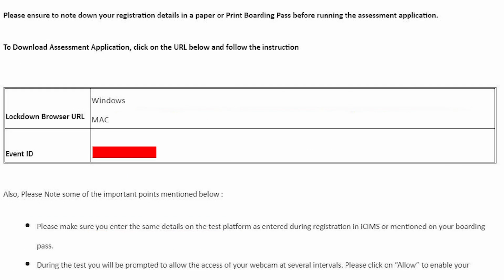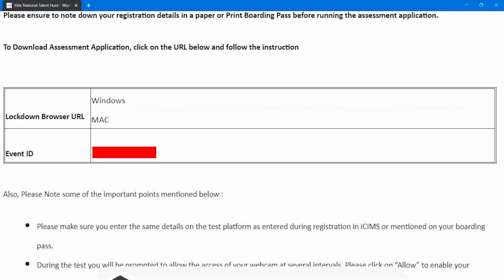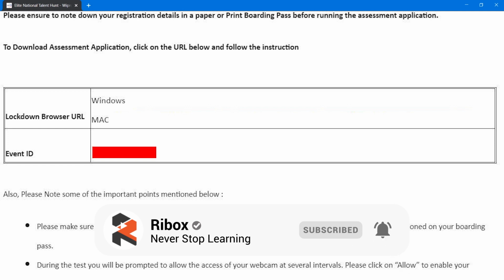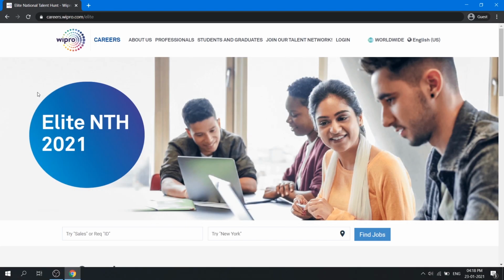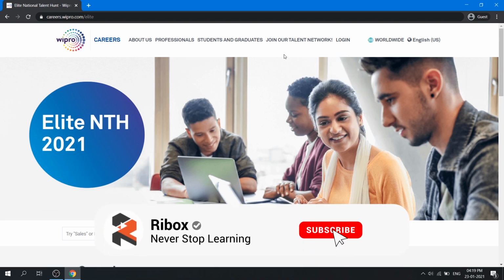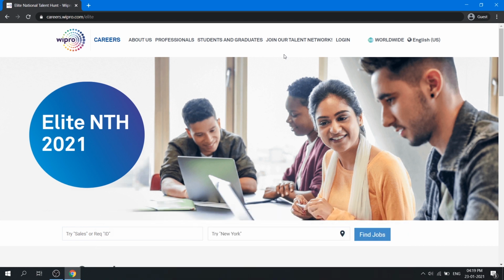Now you can see that the links are provided here. So they are the kind of links or the messages which are embedded with those links, that are being sent to the students. So you can download the browser, and then you have the event ID mentioned here, which is obviously for privacy concerns hidden here. However, the event ID is same as that of your event ID mentioned in your boarding pass, which you can access through the login at Wipro NLTH website. So I am at the website. You can go and log in from here in the campus career sections and get your boarding pass, which consists of the event ID.